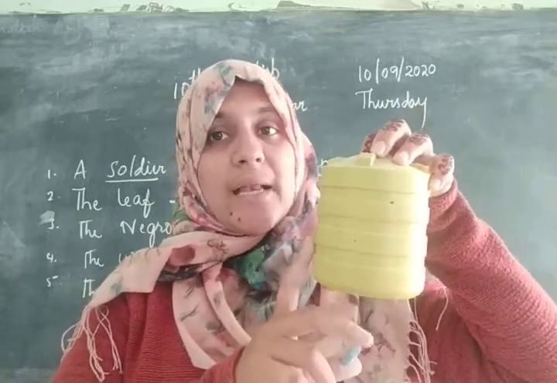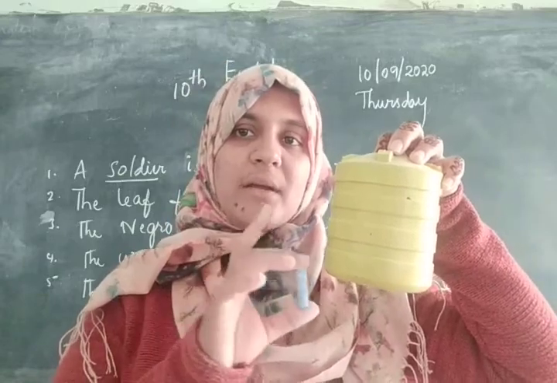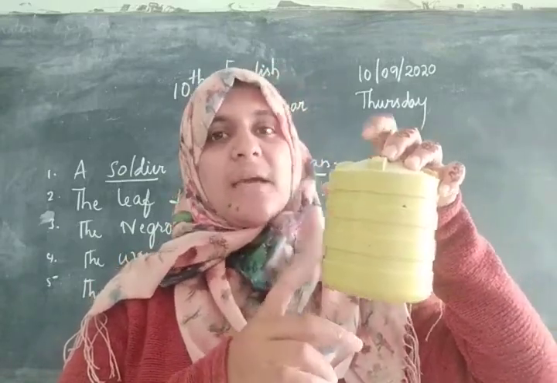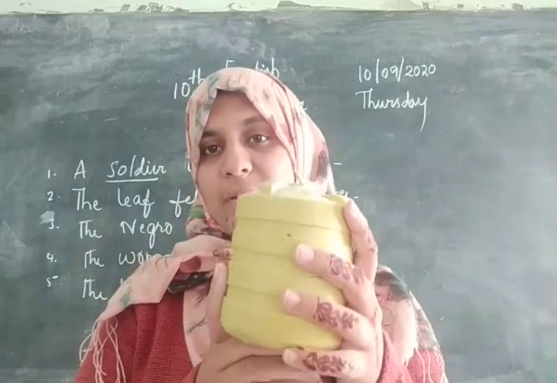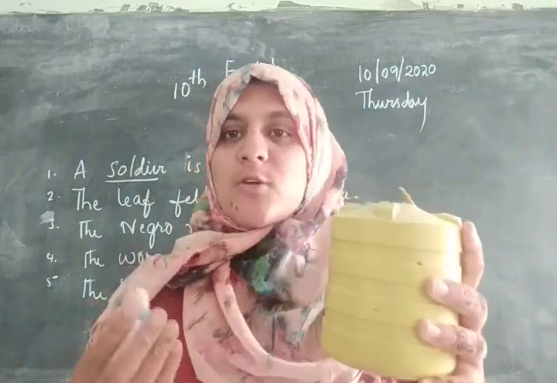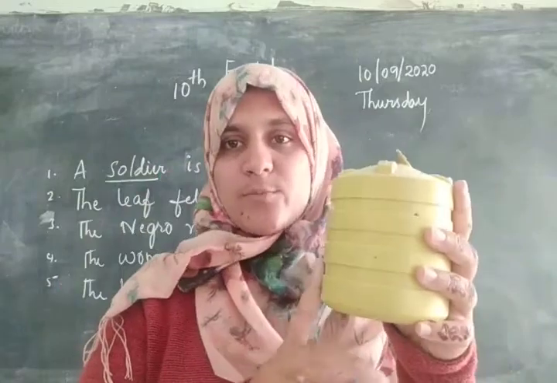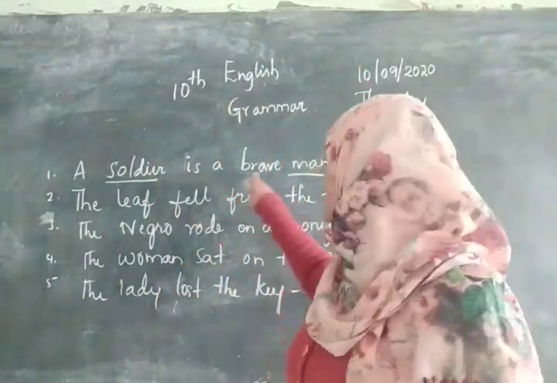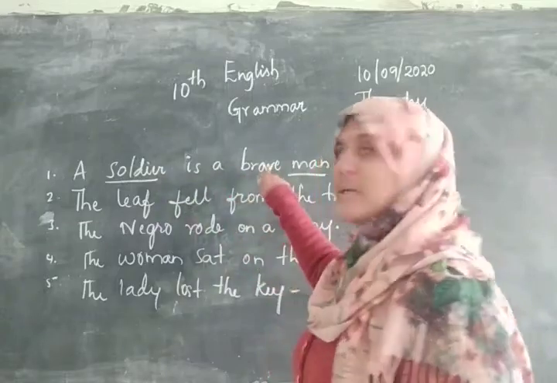So this box is in which color? It is in yellow color. So yellow is a descriptive word. यानी इसकी एक खासियत क्या कि ये yellow है and it is big. Big also describes this box, isn't it? So brave कौन है, soldier है. Then it becomes an adjective.